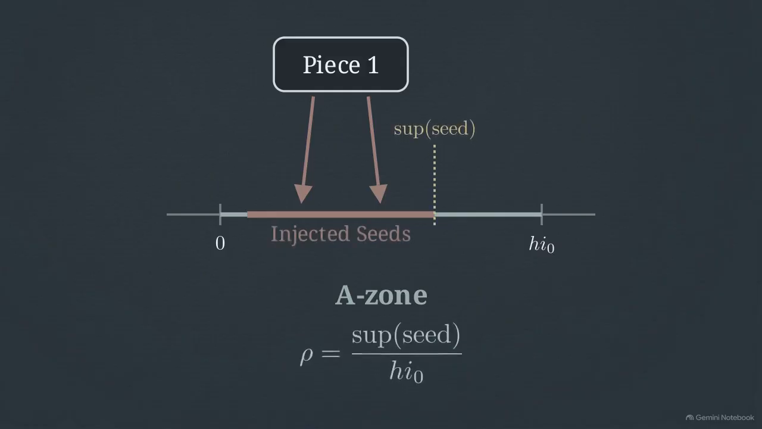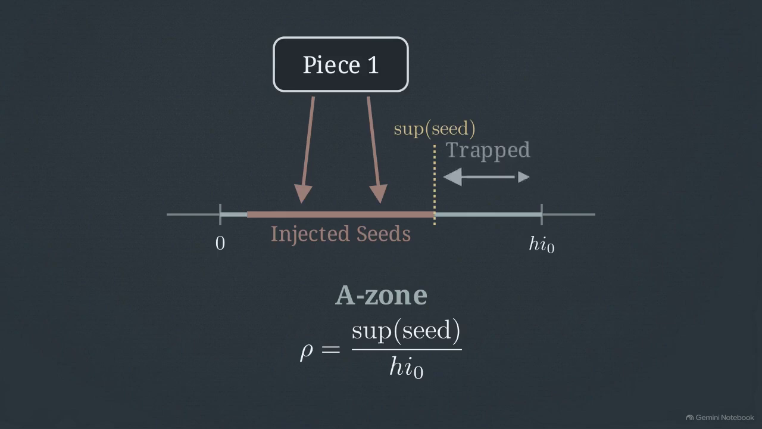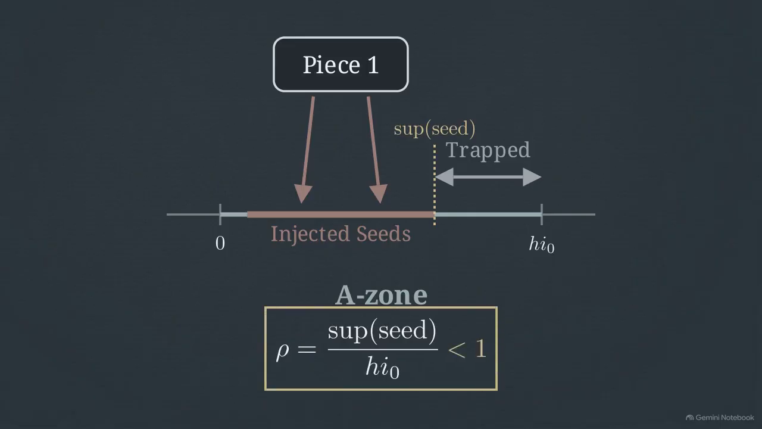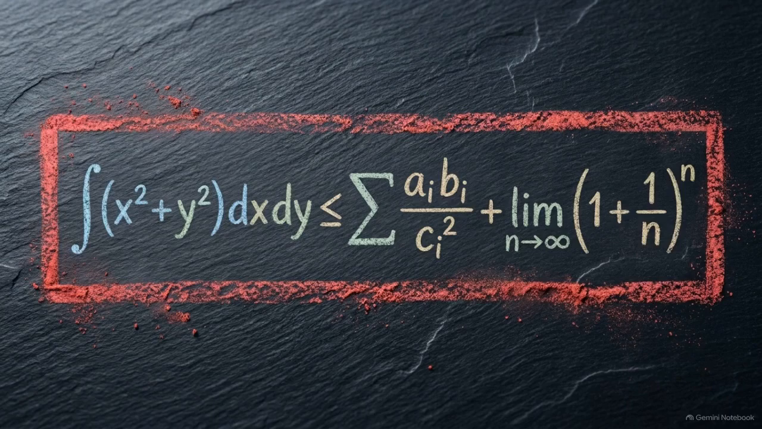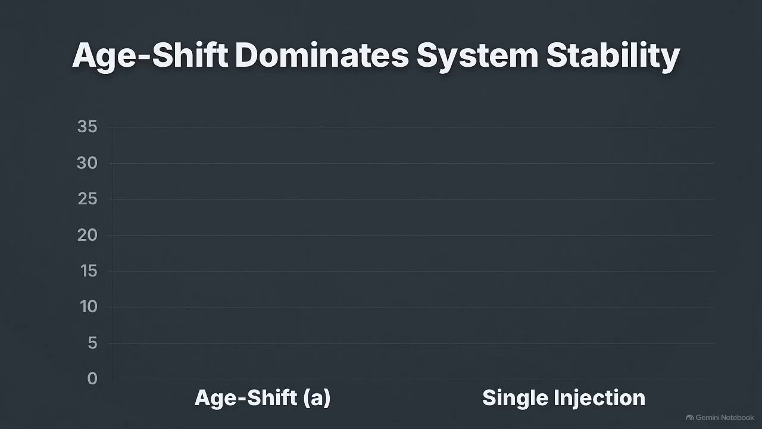The injection ratio, rho, is the supremum of the seed divided by the boundary hi0. Because the seeds are trapped below that boundary, the injection ratio is strictly less than 1. This geometric constraint provides the necessary bound to solve the algebraic Lyapunov system. We can model the Lyapunov system as a balance between 2 algebraic terms. We parameterize the weights using A equals lambda to the W.